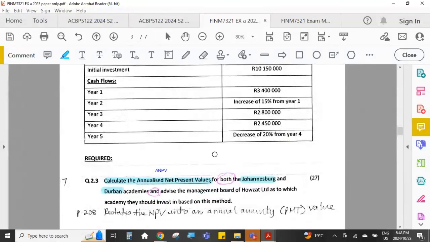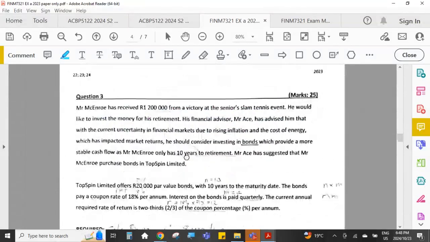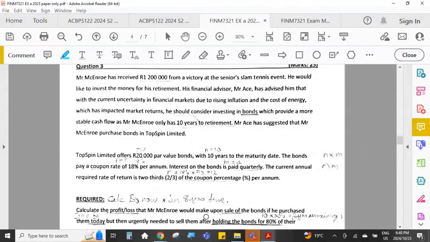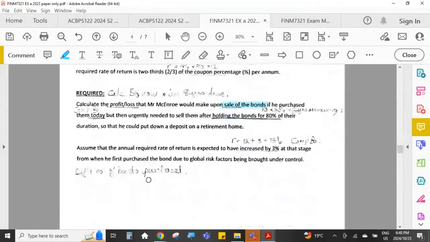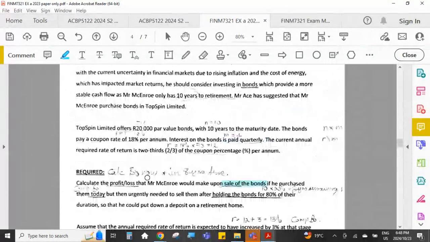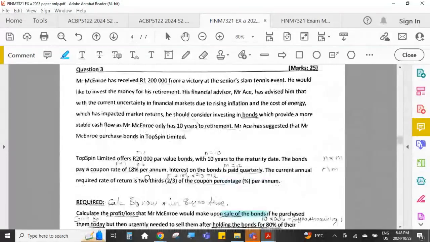Gosh, it's already 10 to 7. The time goes by so quickly. Let me just see what else we've got here. 25 marks. This is a sale of a bonds question. I just want to see if there's something we'll have time to finish quickly. All right, let's just have a look at the rest of the questions so that you can see in this question paper what it was that they asked the students.